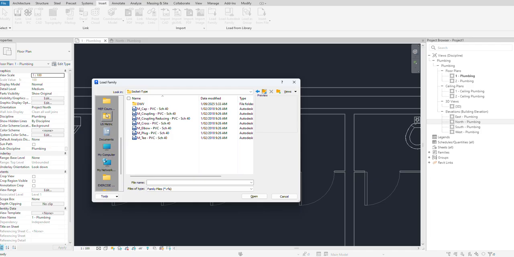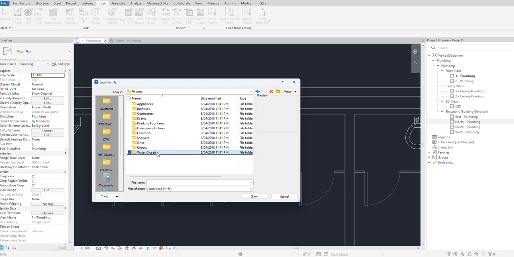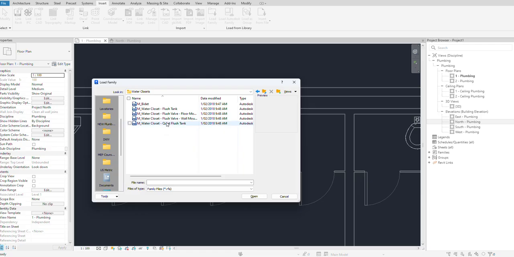I should be having some. No, we don't have it here. Lavatory should be closer. Go to water closet, and we don't want wall. We need floor mounted. Sorry, wall mounted. Wall or floor, whatever. They look like they're in the ceiling, so it will be wall mounted.